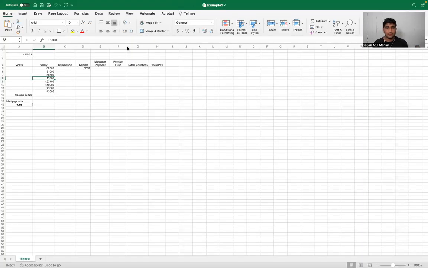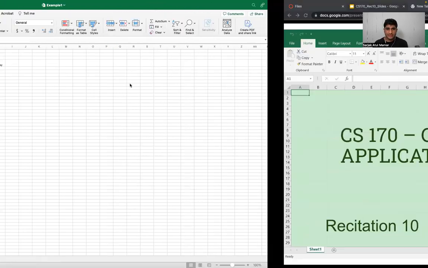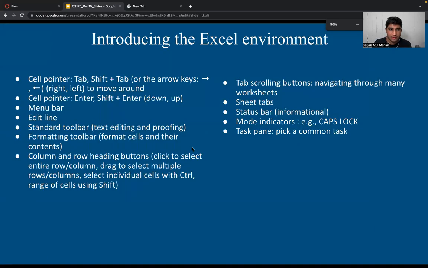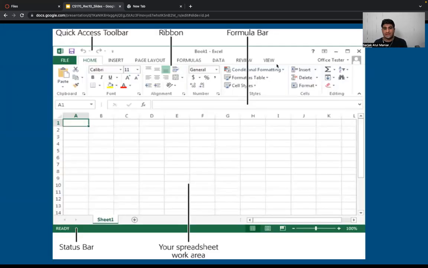So this is our basic sample example one file, which I've shared with you. This is the basic overview, and let me quickly go through the different things you are going to see on your Excel screen if you are using it for the first time. I assume some of you are not familiar with Excel, and that's completely fine. For that purpose, we are going to learn everything from the basics.